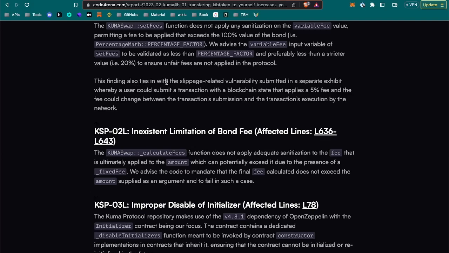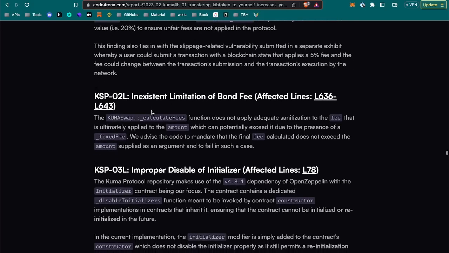This finding also ties in with the slippage-related vulnerability submitting a separate exhibit, whereby a user could submit a transaction with a blockchain state that applies a 5% fee, and the fee could change between the transaction submission.